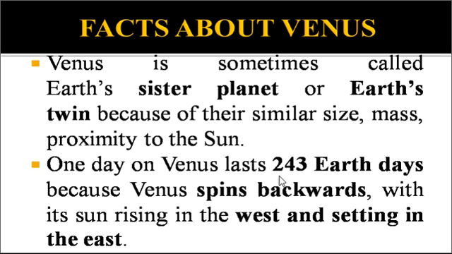What is the next important information? The next important information is that Venus spins backwards. That means it rotates in the backward direction, with the Sun rising in the west and setting in the east. On Earth, the Sun rises in the east and sets in the west, but in the case of Venus it is opposite.